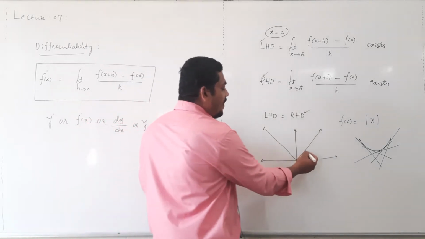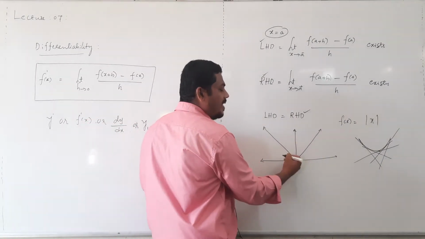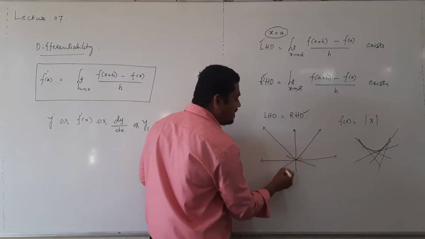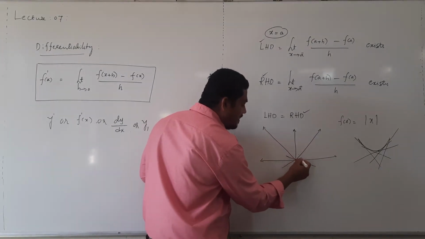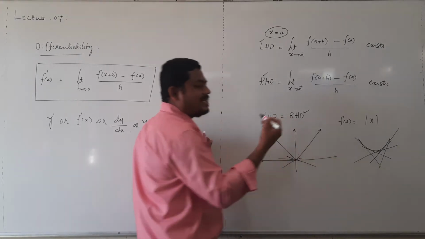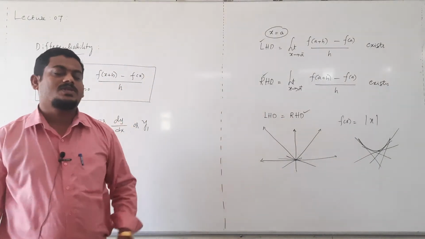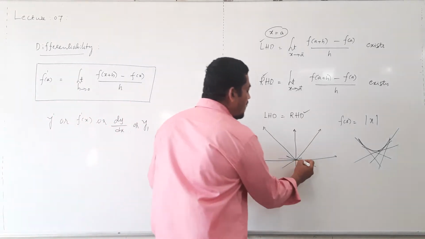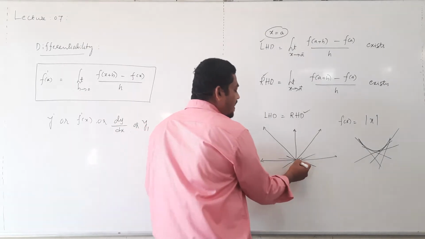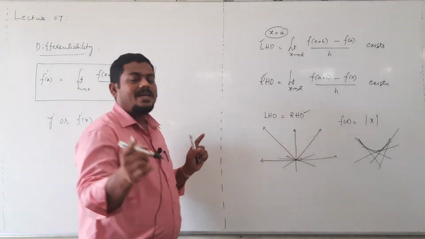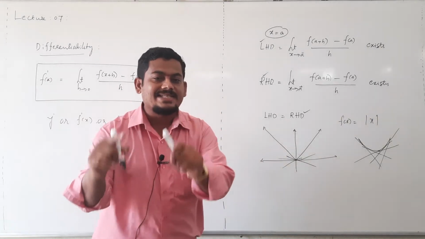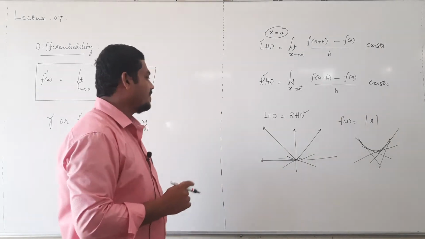For this graph we can draw many tangents at 0. This is one tangent, this is another tangent. Means more than one tangent is possible at x equal to 0. Means multiple tangents are possible. Unique tangent means differentiable. Multiple tangents at the same point, then it is not differentiable.